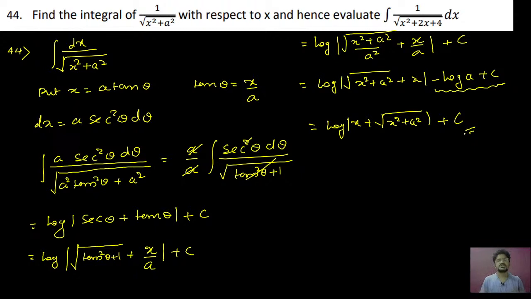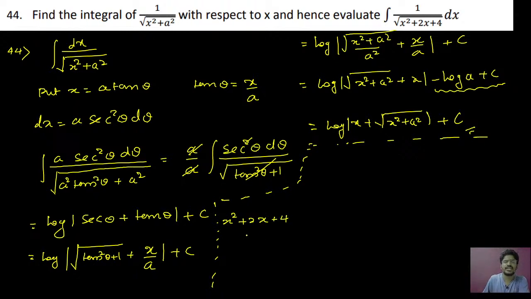Okay, so it is not yet over. We have to go for solving the problem, and you just see if you are able to take this formula and directly simplify. First you have to take x square plus 2x plus 4 and write it in the form of x square plus a square.